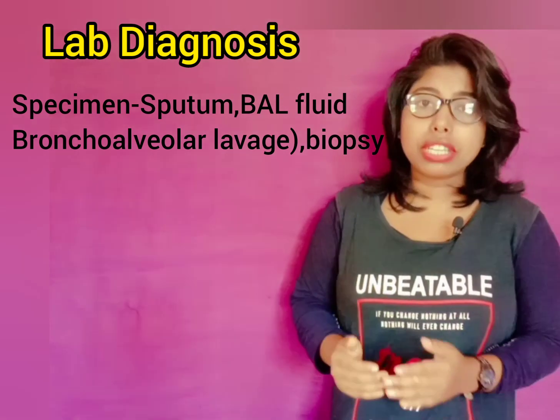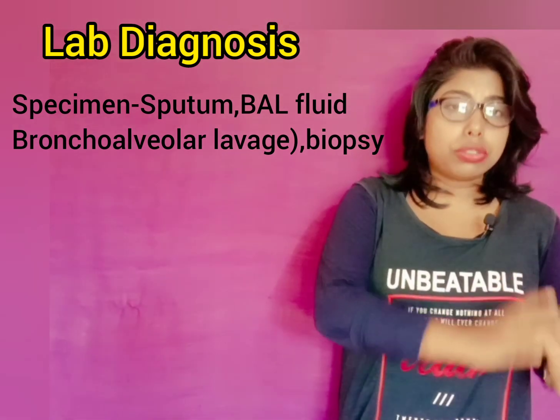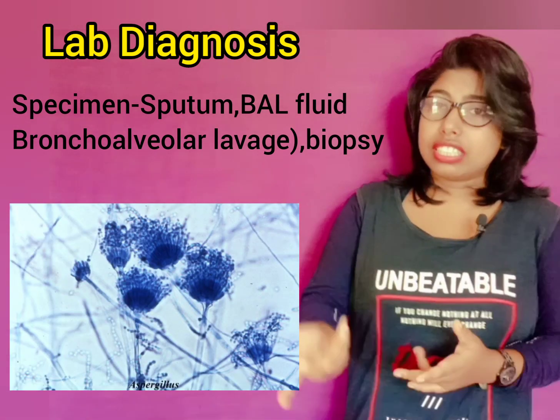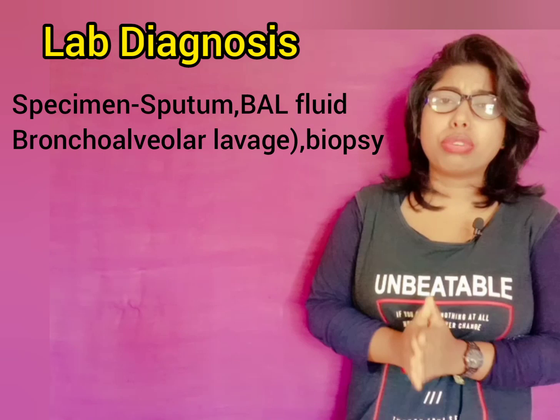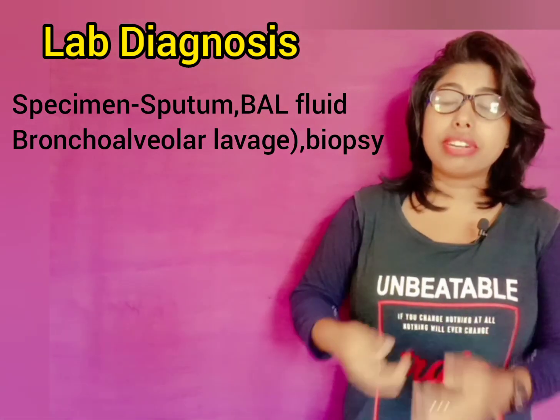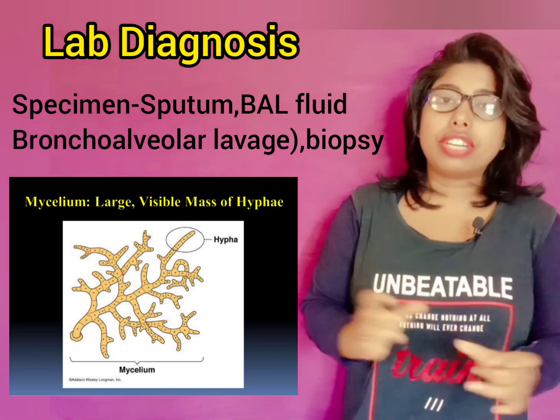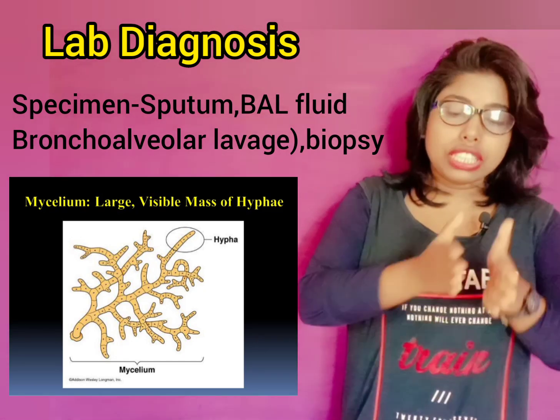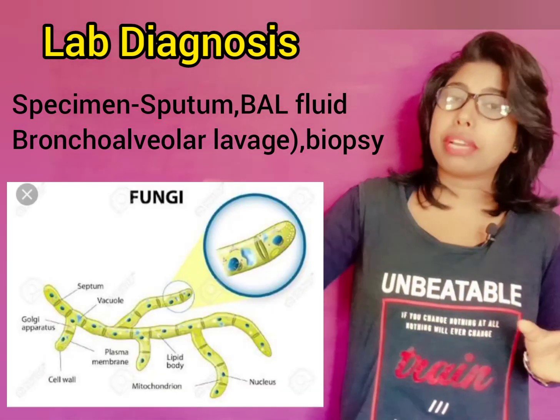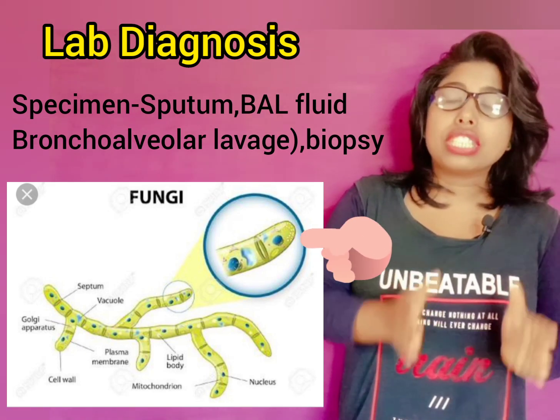On unstained direct microscopy of Aspergillus, we can see non-pigmented septate hyphae. What are hyphae? In the last video we discussed hyphae and mycelia. Just recall in one sentence: a hypha is one part of the mycelium, like one room, one chamber. So this is the hypha.